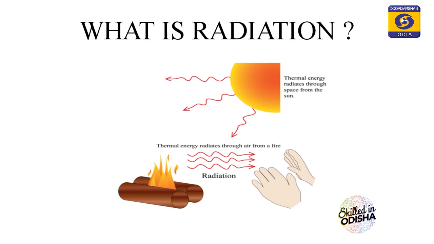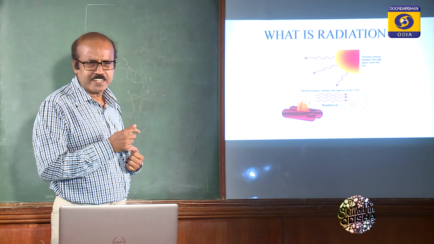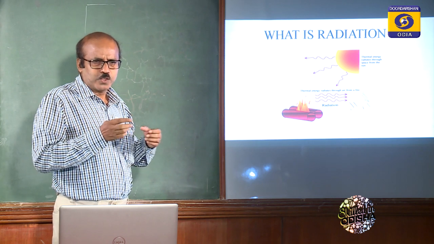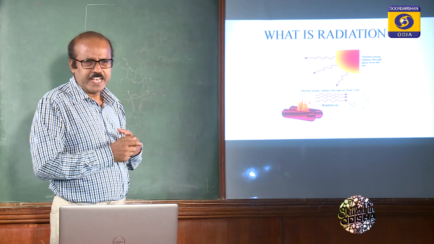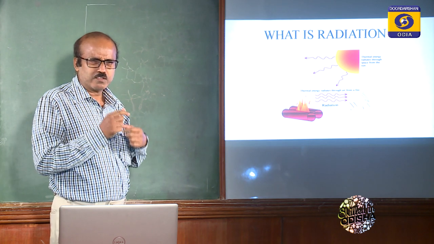And unlike convection and conduction, radiation heat transfer takes place through vacuum also. This radiation can pass through the atmosphere as well as the vacuum.